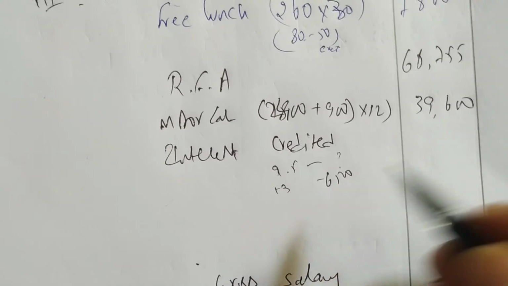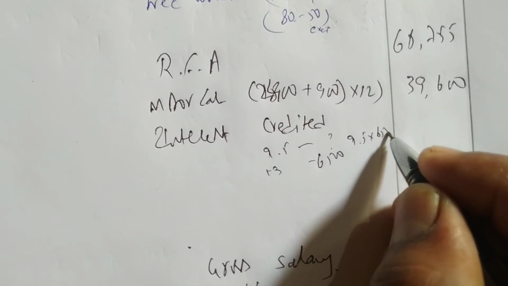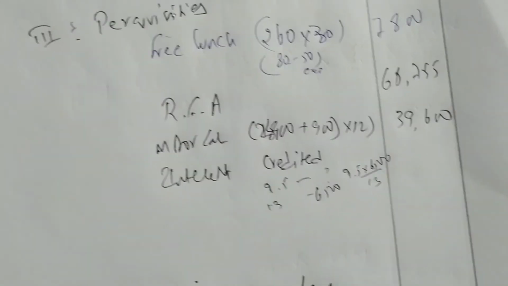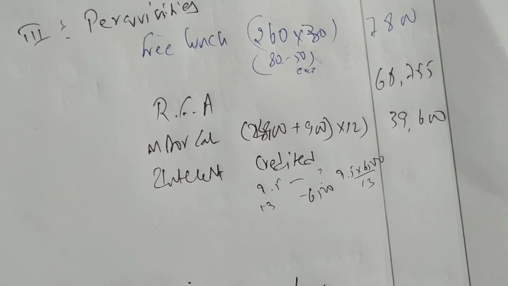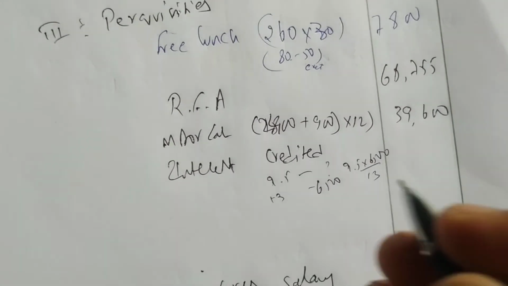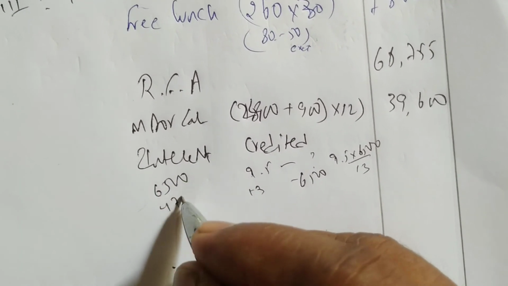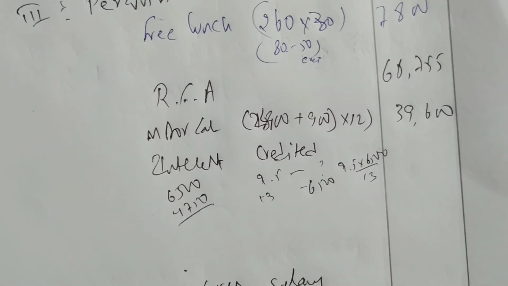Okay. So do cross multiplication. 9.5 into 6,500 divided by 13. 4,750 is exempt. So 6,500, 4,750 is exempt.